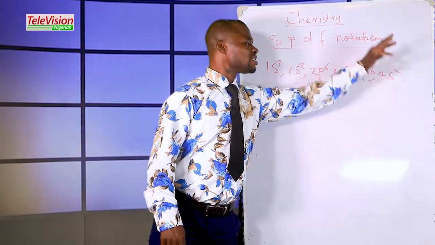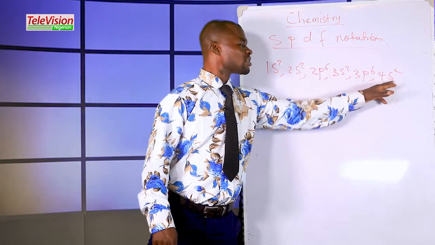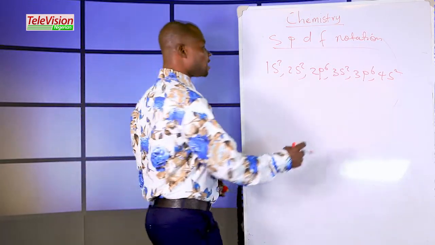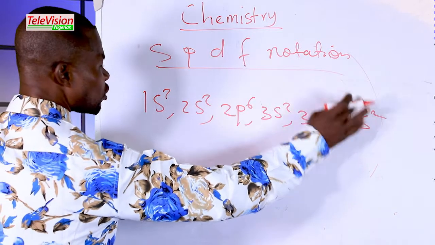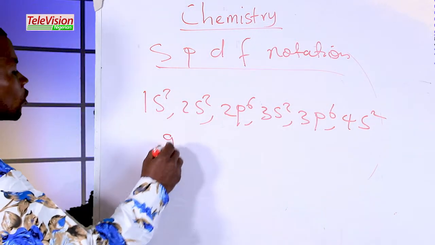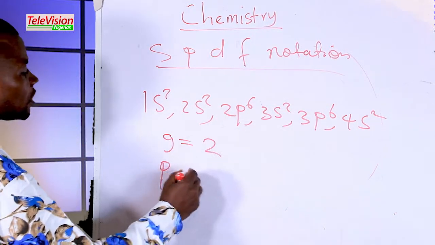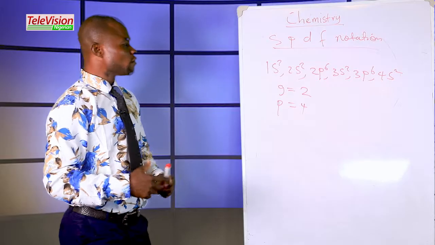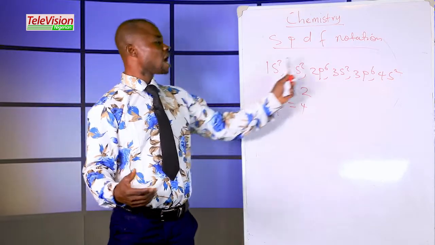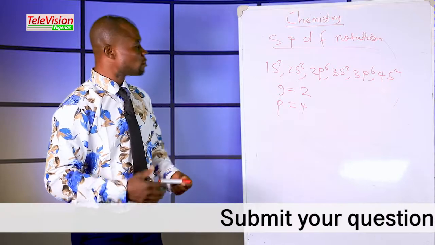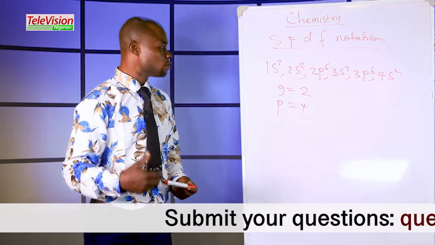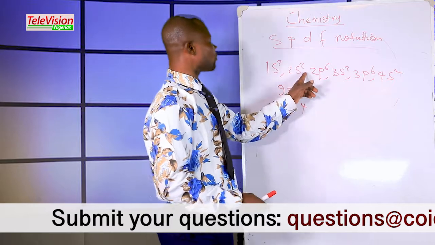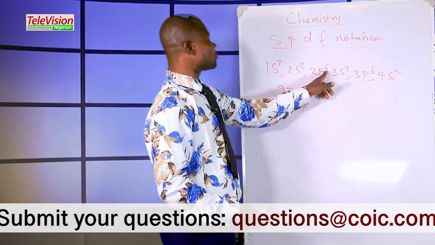The power of the last S tells you the group, and the coefficient of the last S tells you the period. So how many electrons are on top of the last S? It is 2. So the group is group 2, and the period is equal to the coefficient of the last S, which is 4. If you want to know the number of the element, you can add the powers. The powers will tell you the atomic number, then you can know the name of the element. Let's add together. 2 plus 2, 4 plus 6, gives you 10.